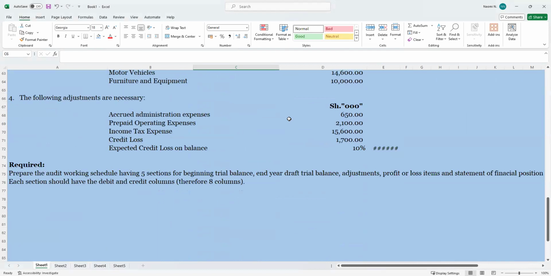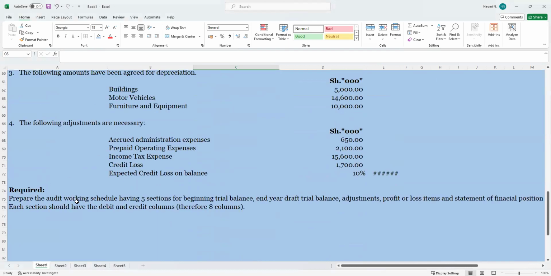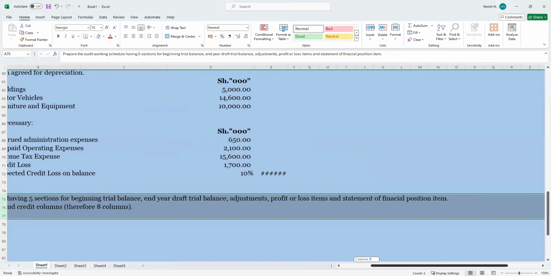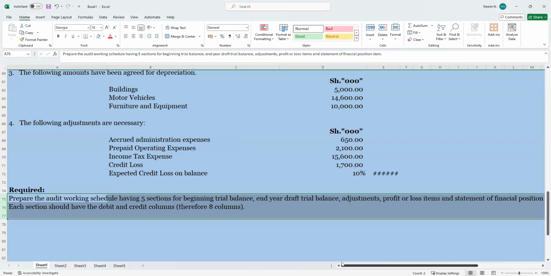So let's see what the examiner wants. Prepare an audit working schedule, having 5 sections for beginning trial balance, end year draft trial balance, adjusted profit and loss item.